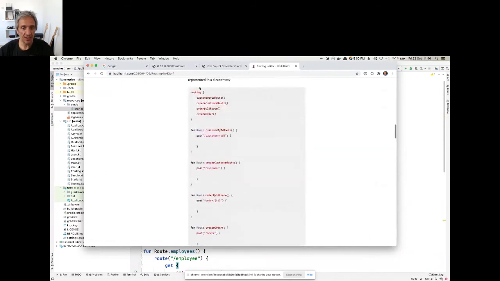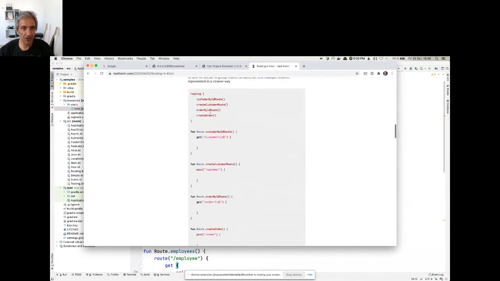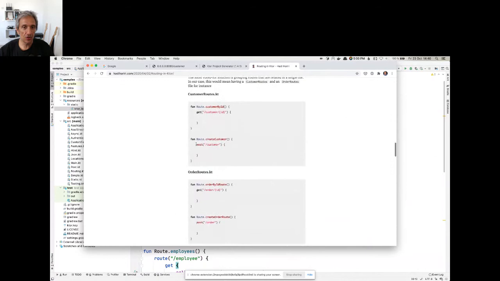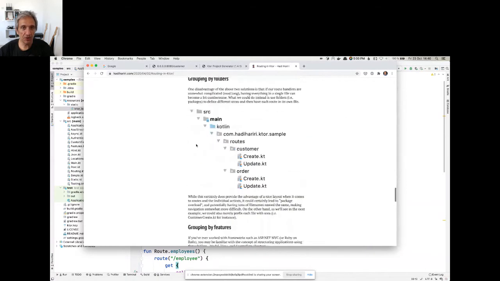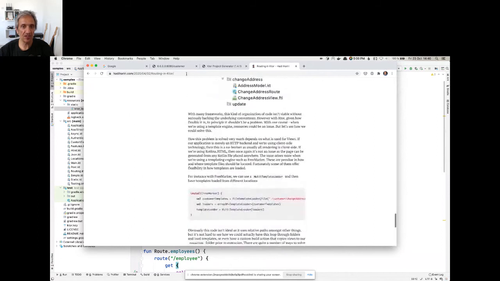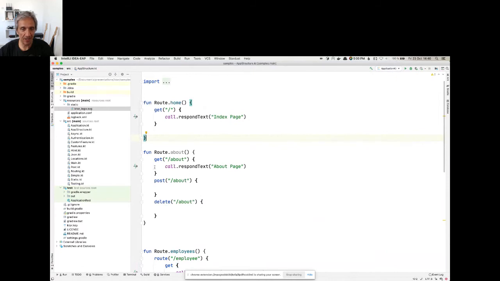You can then define it as individual functions and then call these functions in your routing table. You can group them by files. You can group by routing definitions, multiple ways. And if you're interested to learn more, take a look at this blog post, which shows you different ways how you can structure your application, your routes.